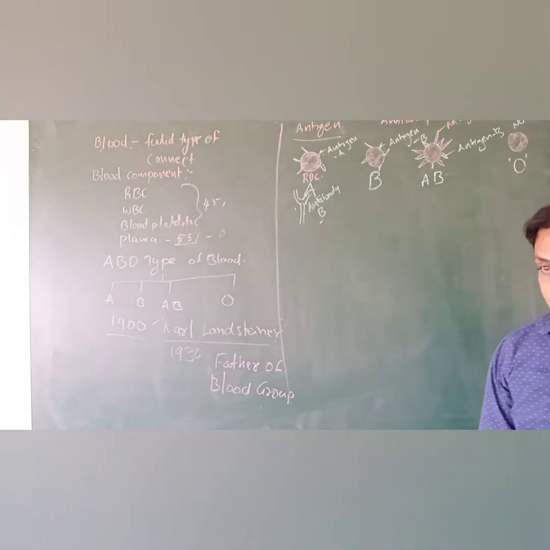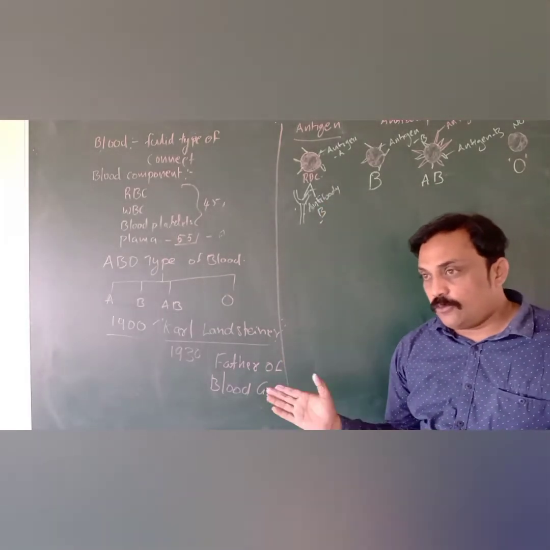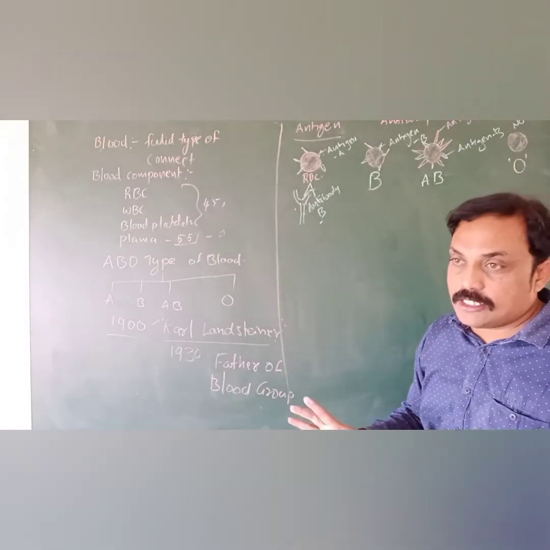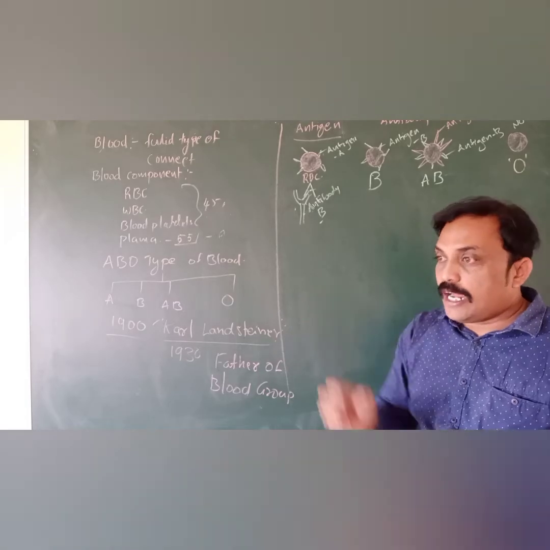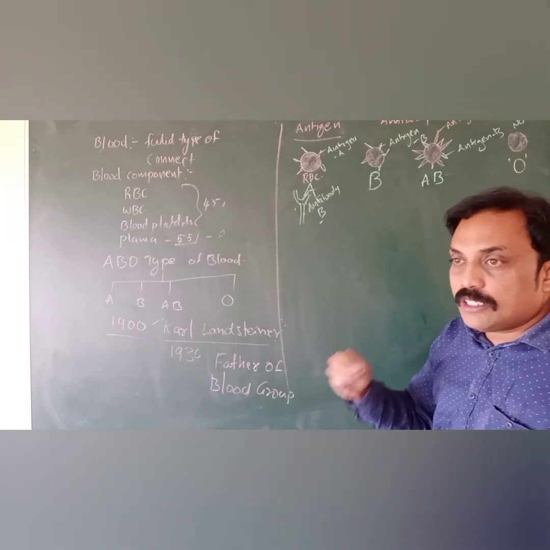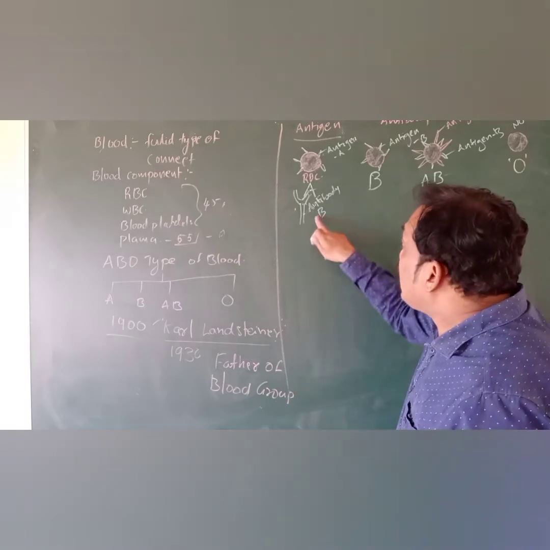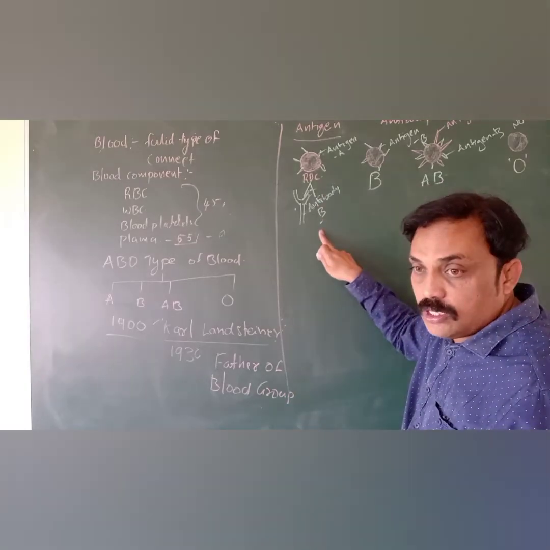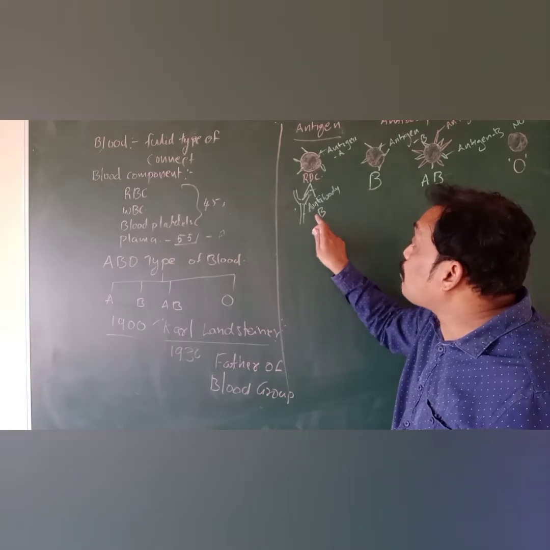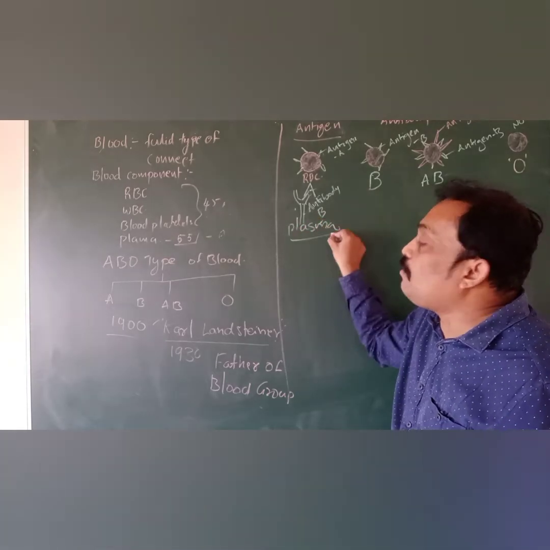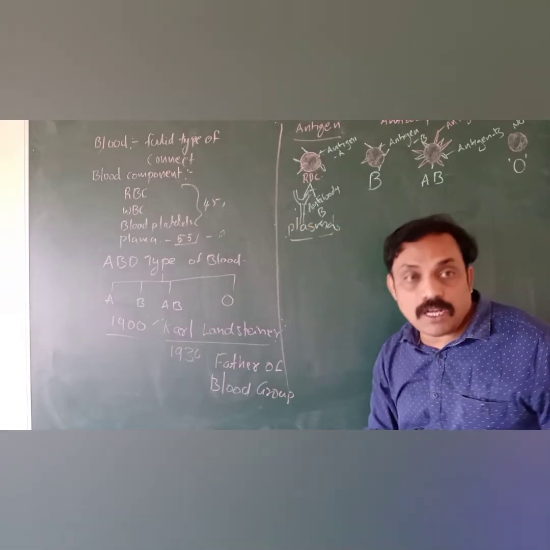Why is it produced? To stop the microorganisms binding with the antigen, to kill and destroy microorganisms, germs or foreign materials. So antibodies are produced. Antibodies are produced in plasma. That is also very important. Always antibodies are produced in our plasma.